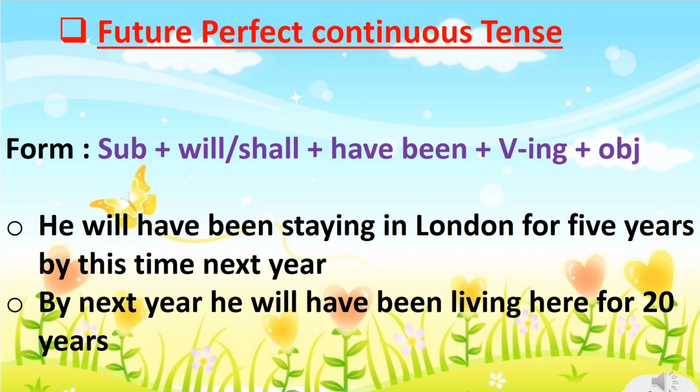And our fourth topic is future perfect continuous tense. The rule for writing it is that subject plus will or shall plus have been plus the ing form of the verb plus object. For example, he will have been staying in London for 5 years by this time next year, or by next year he will have been living here for 20 years.